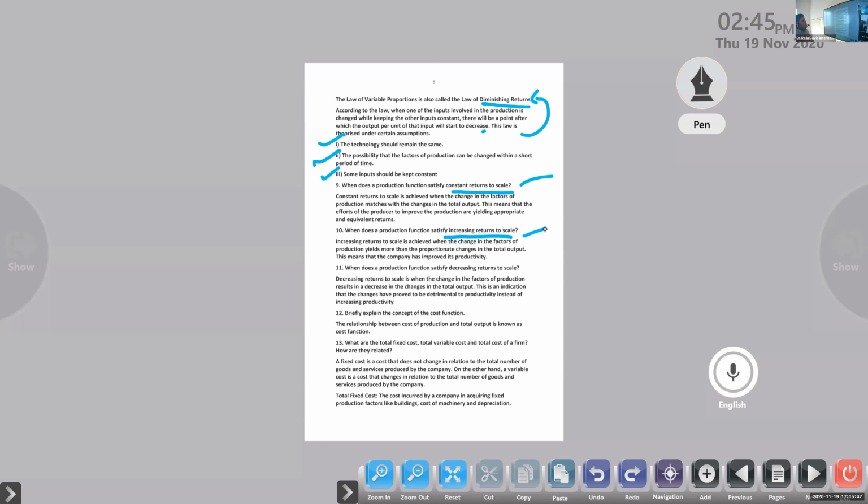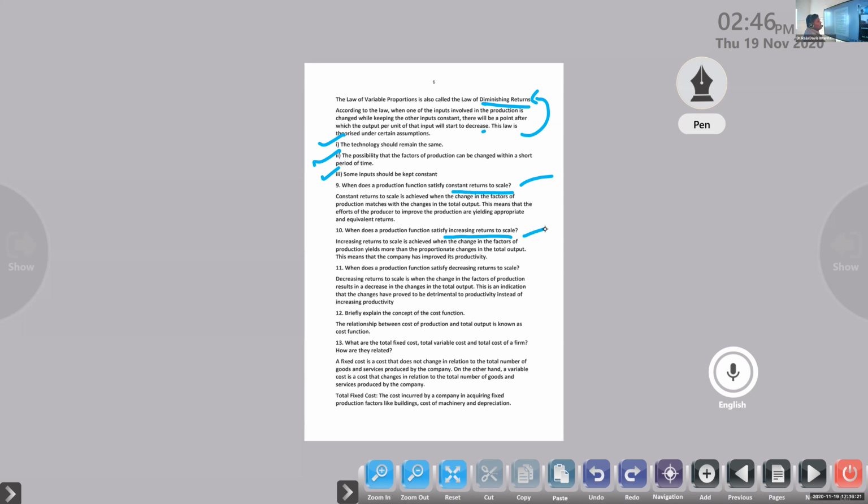Diminishing returns means we will not get sufficient output, or the proportion of output is not equal to the proportion that we changed or added in the inputs. That's called diminishing returns. We are unable to receive an output related with the changed input. It's not proportional.